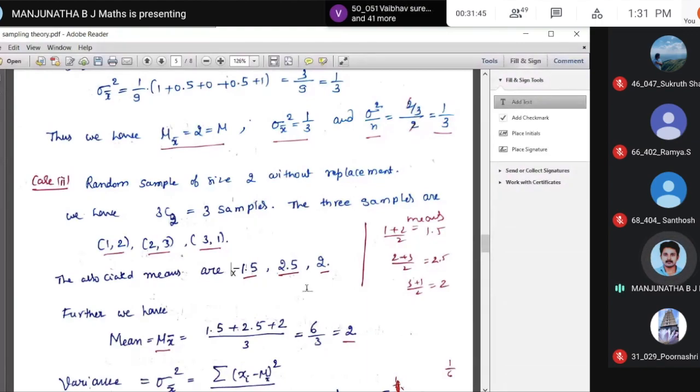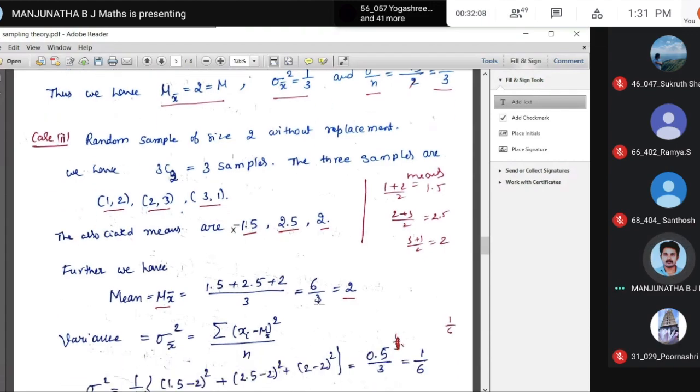If x bar is 1.5. Further, what is the formula to compute the mean? Just do it as earlier with the mean of the population. That is mu x bar is what? 1.5 plus 2.5 plus 2, divided by total number of variables 1, 2, 3. Even if you consider the sum of the frequencies, 1 plus 1 plus 1, 3. Right? Therefore, that is 6 by 3, that is 2. So here also the mean of the population is equal to the mean of x bar. So this is the relation we obtain.